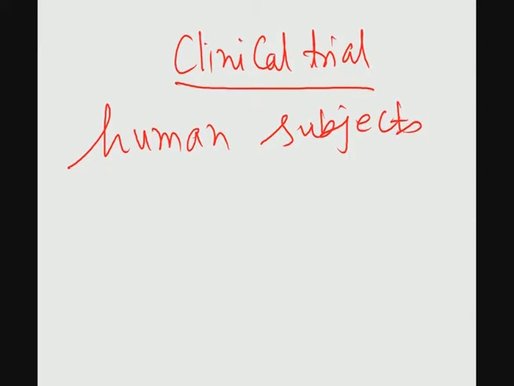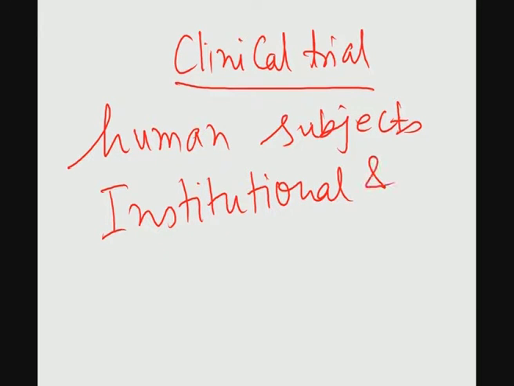The human patients who take part in a clinical trial are referred to in the published literature, as well as in many books, as human subjects. Human subjects are involved in clinical trials, and it is not only the institutional ethical committee; both institutional and national ethical committee approvals are required.